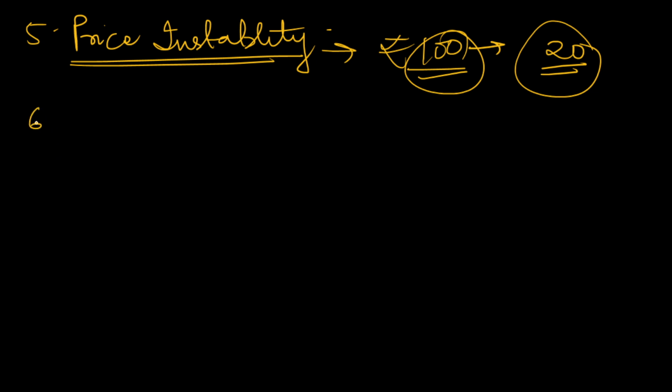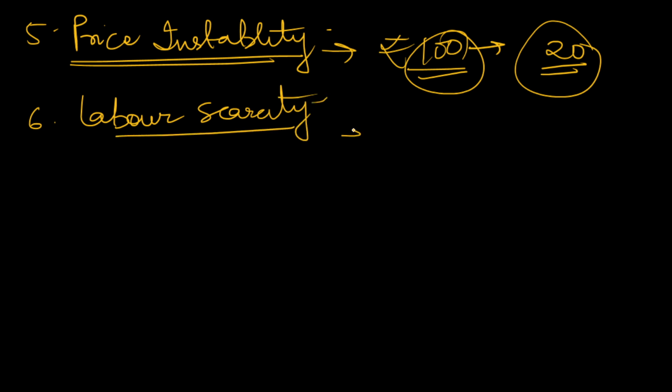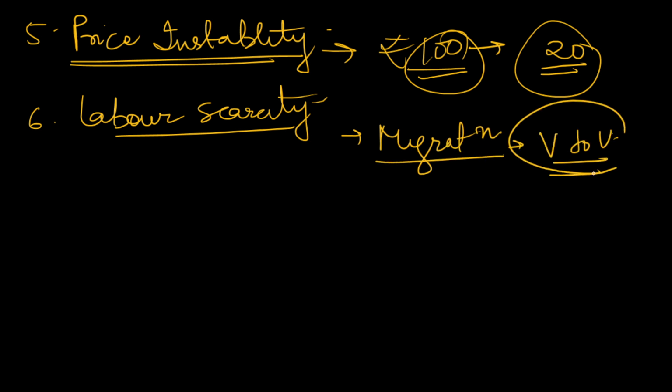Okay, next, labor scarcity, especially due to migration. We will see that the migration pattern from villages to urban areas is creating a problem of labor scarcity in the villages, which is affecting the execution of farm plans. So that is also a major problem.